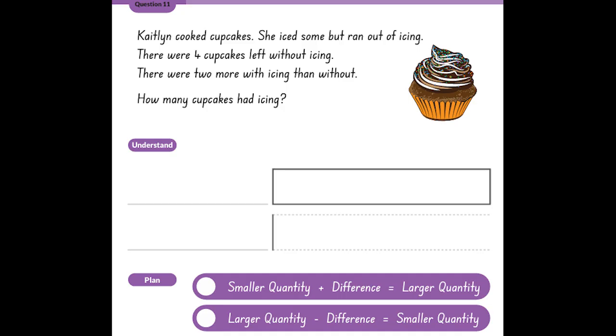Question 11. Caitlin cooked cupcakes. She iced some, but ran out of icing. There were 4 cupcakes left without icing. There were 2 more with icing than without. How many cupcakes had icing?